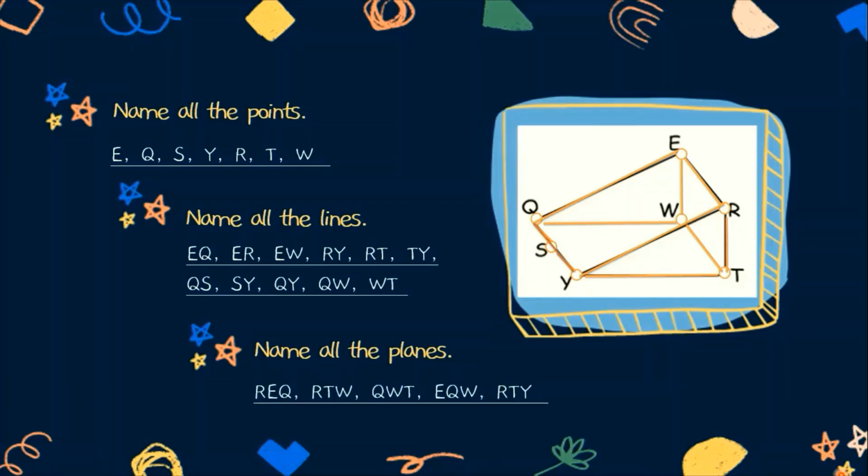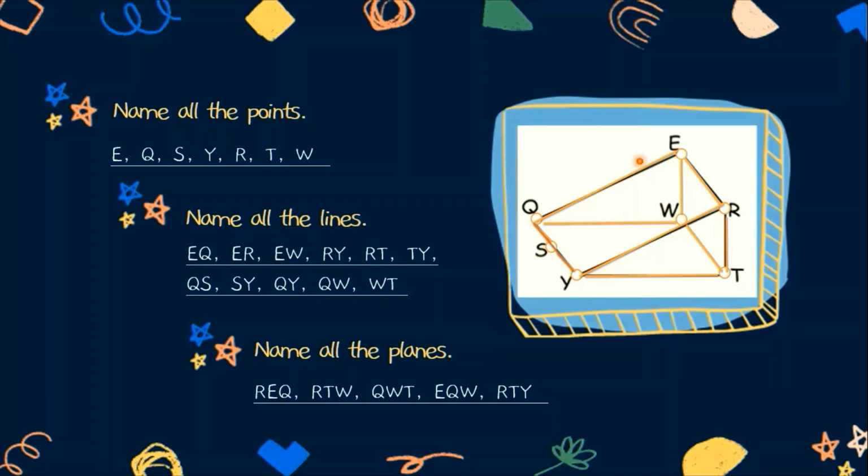We have plane REQ. REQ, meaning this is referring to this plane, REQ. Aside from REQ, pwede rin ang pangalan niya ay EQY, not EQS. EQY, or pwede rin naman na QYR, or pwede rin na YRE. It's possible. So for this plane, we have 4 possible names. Pare-pareho lang yun. Hindi natin sila pwedeng ilista lahat because it's only referring to a single plane.